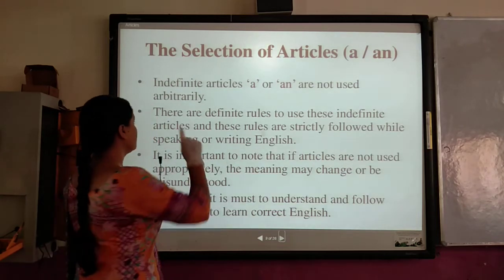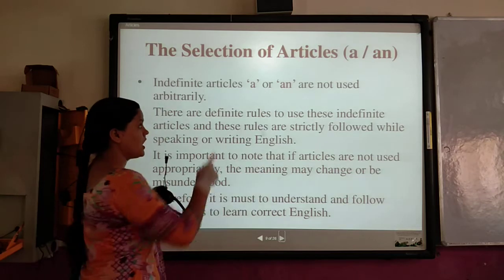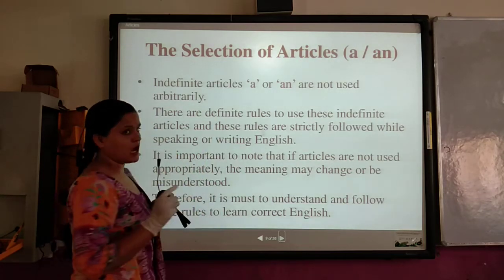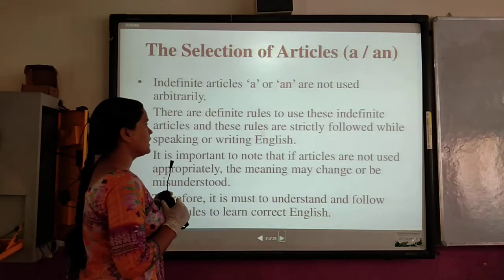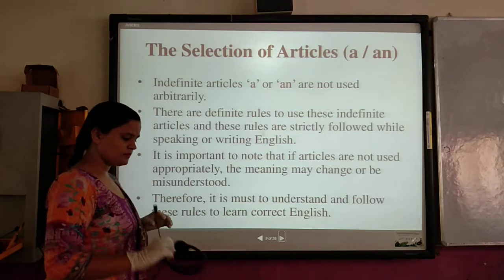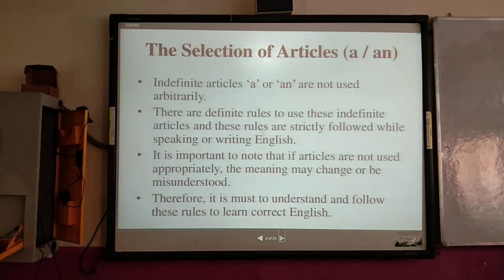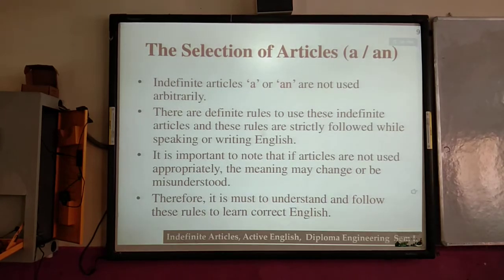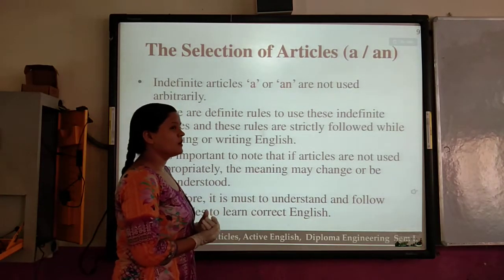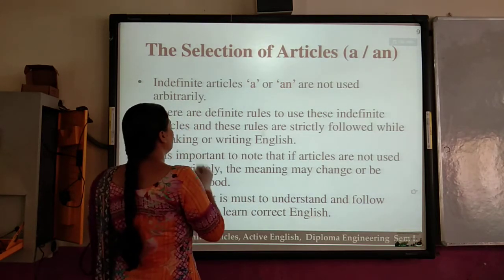Okay? Indefinite articles a or an are not used arbitrarily. Can anyone tell me what arbitrarily means? Okay, let me tell you.